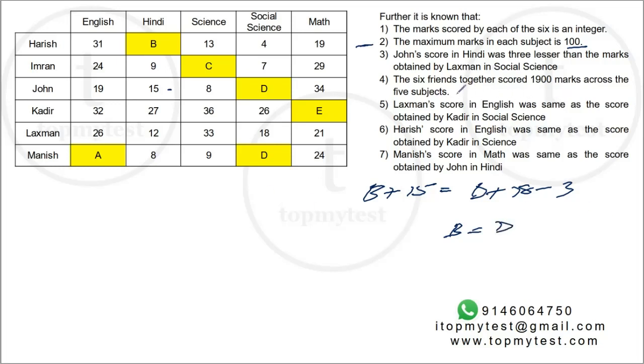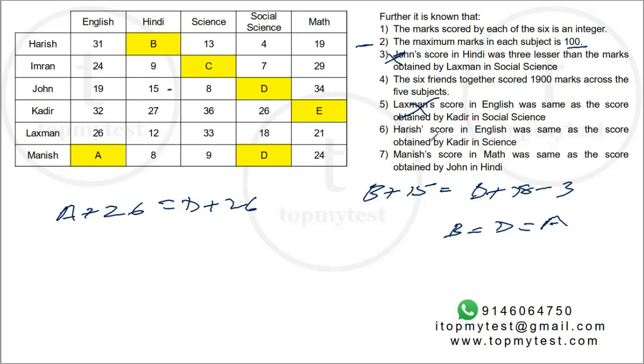Okay, third is done. Fourth says the 6 friends together scored 1900 marks across the 5 subjects. So if I add everything, it will be 1900 marks. We'll come to that later. Lakshman's score in English, that's A plus 26, is same as Kadir in social science. Kadir in social science equals D plus 26. So A is equal to D. So B is equal to D is equal to A. Okay.